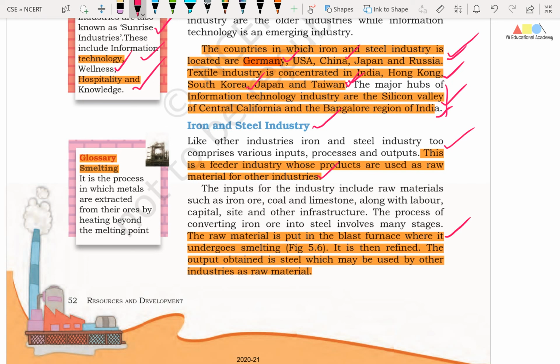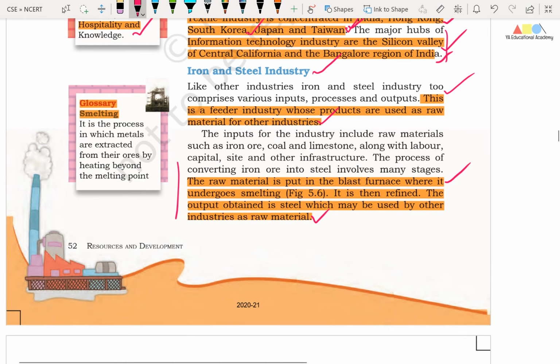Friends, the raw material is put in the blast furnace where it undergoes smelting, and it is then refined. So friends, this is the process of making iron and steel. The output obtained is steel, which may be used by other industries as raw material.